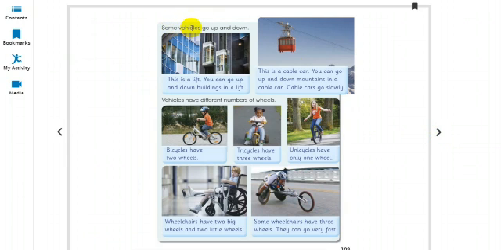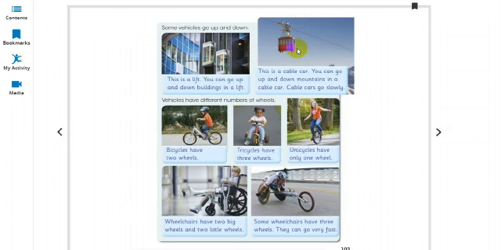Then there are some vehicles that go up and down. This is a lift. We all have gone in a lift, and you know how the lift works. The lift can go up and down. In a lift, you can go up and down buildings. So here there are many malls like Avenues Mall. We all go to Avenues Mall, Muscat Grand Mall. So there are very big lifts where we go up or down.